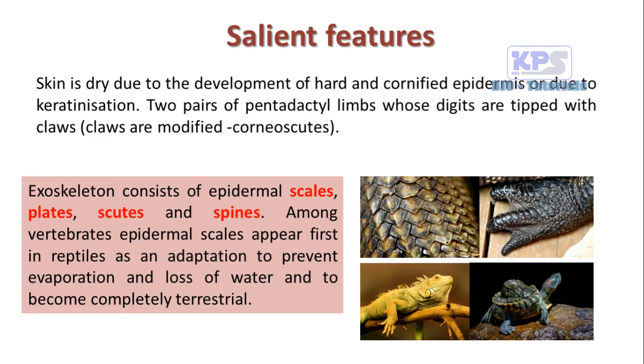Amphibians can live both in water and terrestrial habitats. But the reptiles, most of them, are living in terrestrial habitat. So to adapt to the terrestrial habitat, in order to prevent the loss of water, it is believed that this exoskeleton developed during the course of evolution.